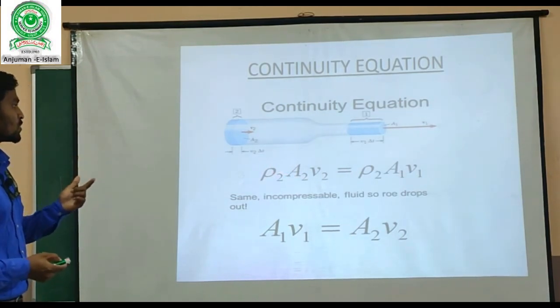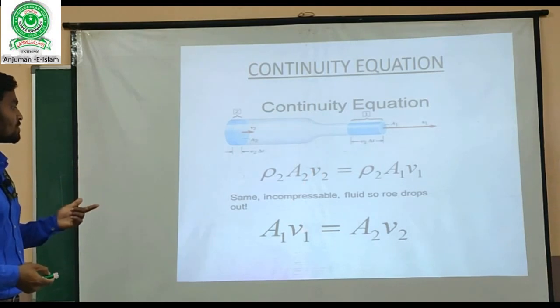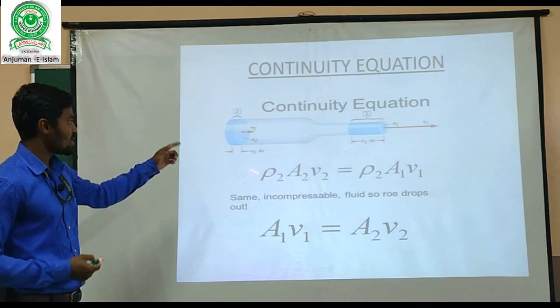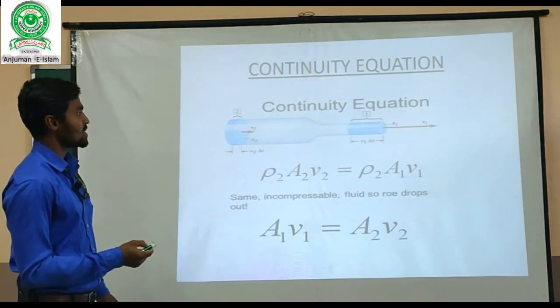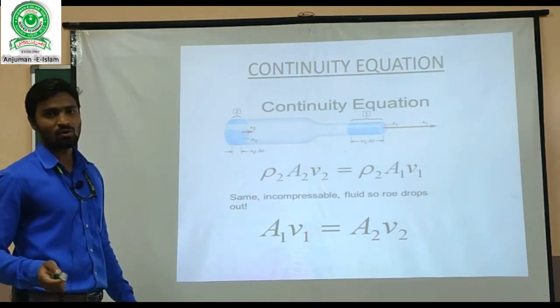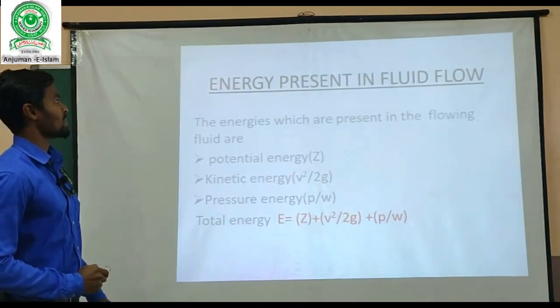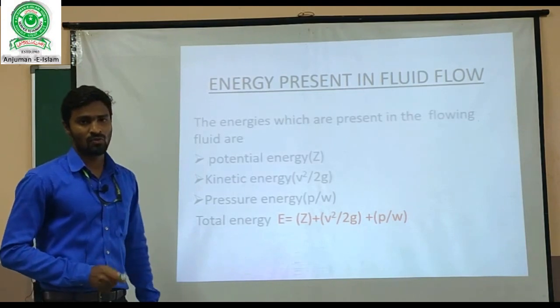So if you remove that density, what remains is A1 V1 equals A2 V2. That is nothing but Q1, the rate of discharge at one end, is the same as the rate of discharge at the other end. This is nothing but the continuity equation.